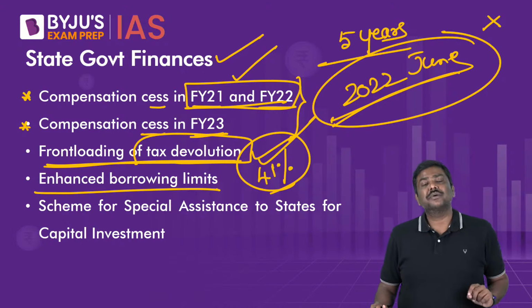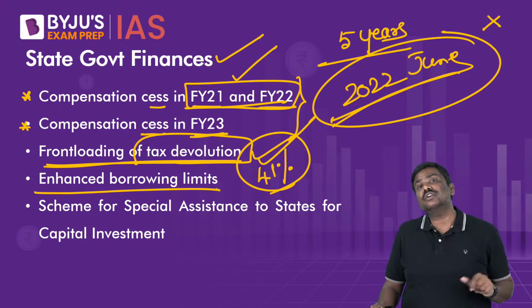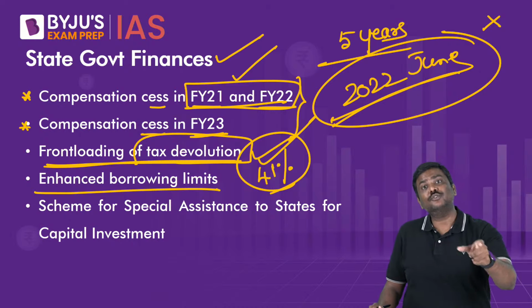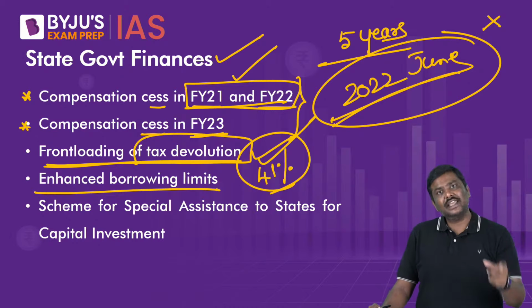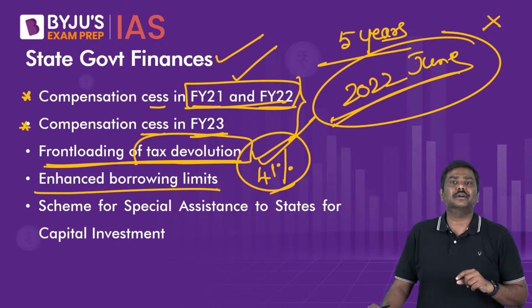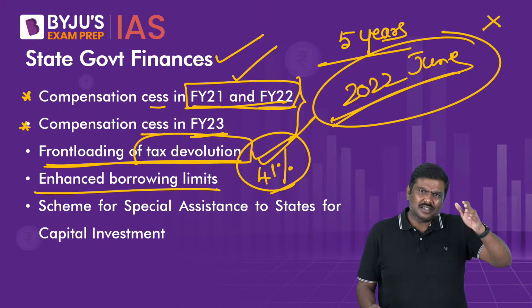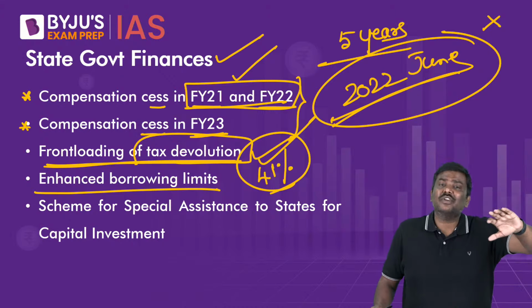Right, understand this. Because all the states have borrowed from the center as per the Constitution of India. Whenever the states borrow, they first have to take the permission of the center because they already have borrowings from the center. And whenever the center announces the union budget, the finance minister also announces how much of the borrowing limits are fixed for the states.